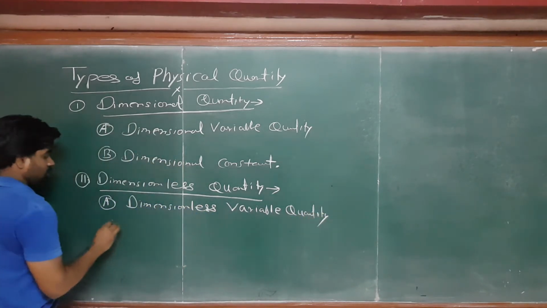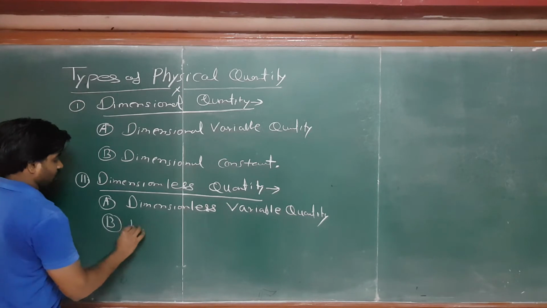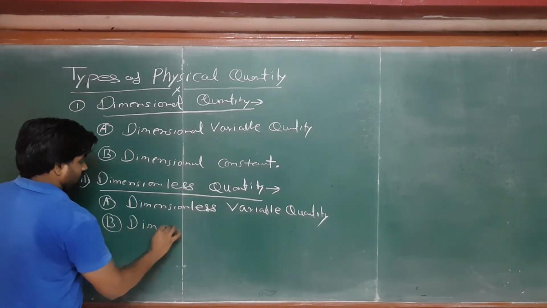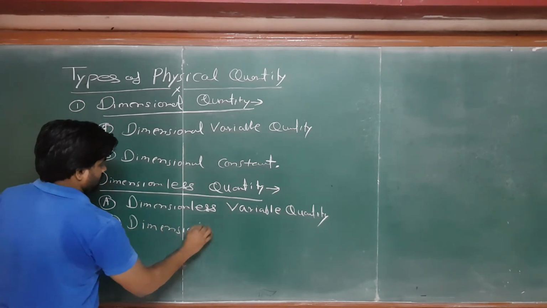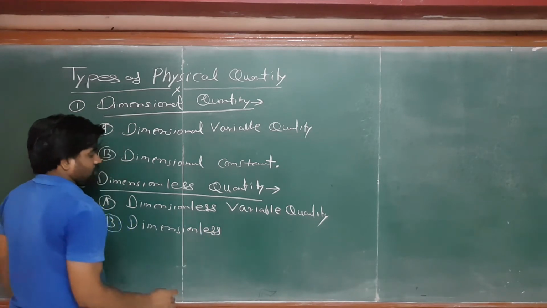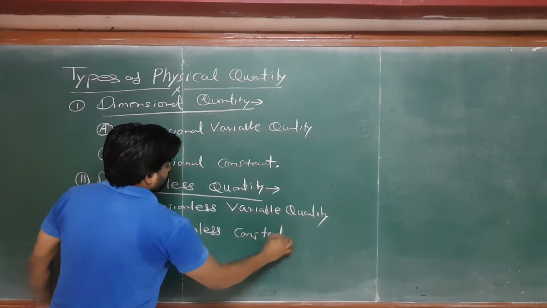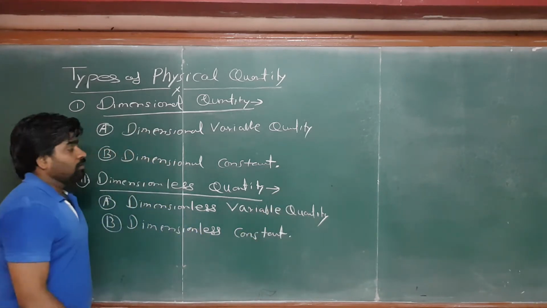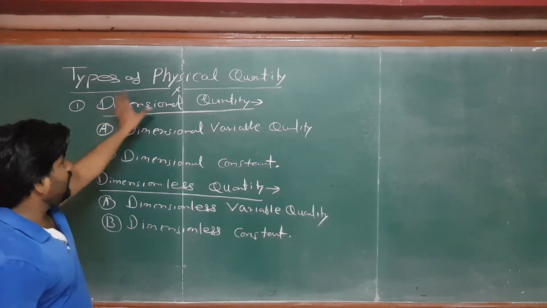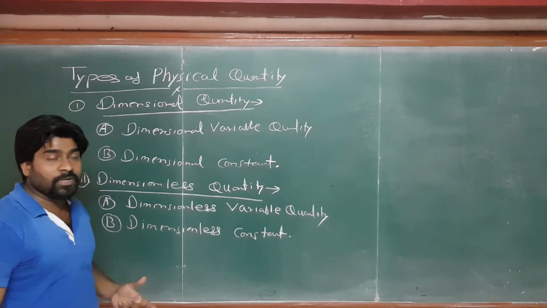Another is dimensionless constant, C. So here we have written the types of physical quantity in terms of dimensions.